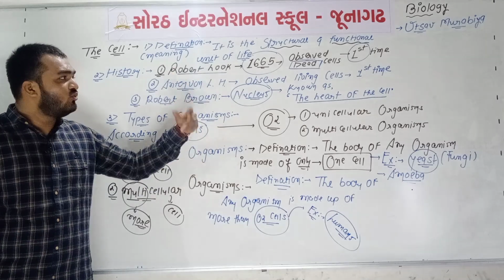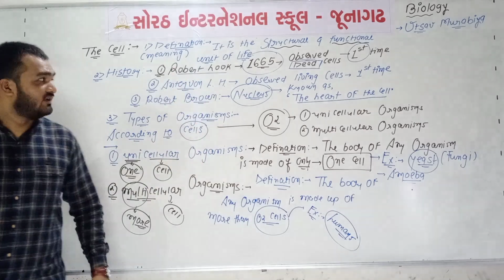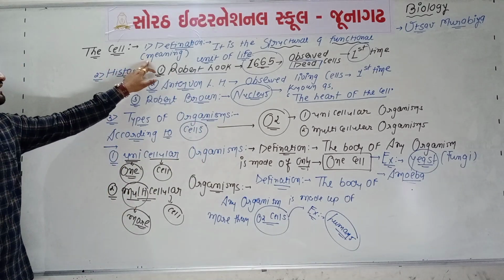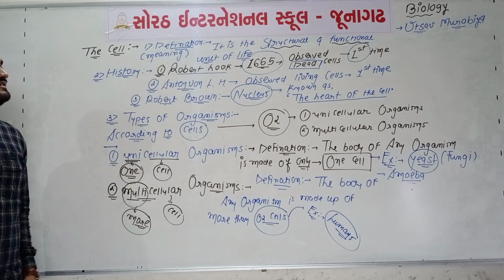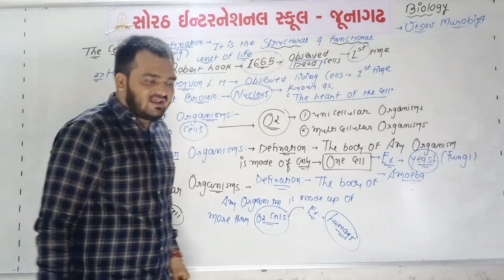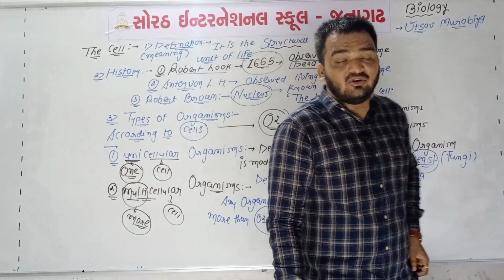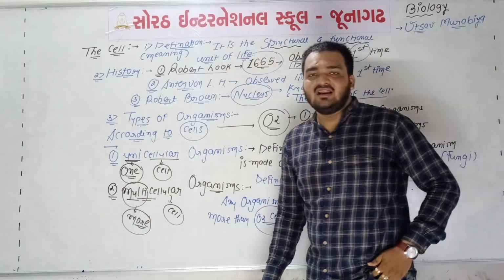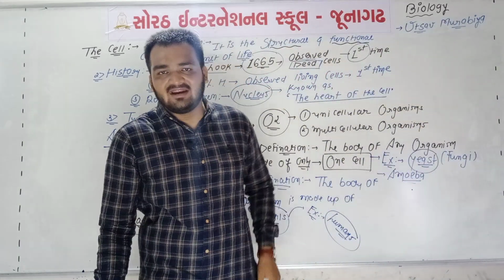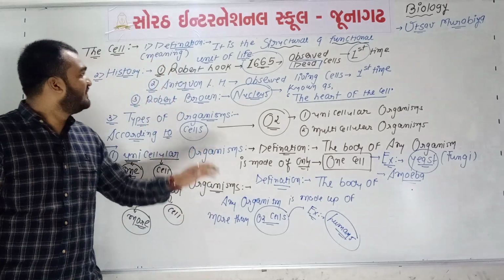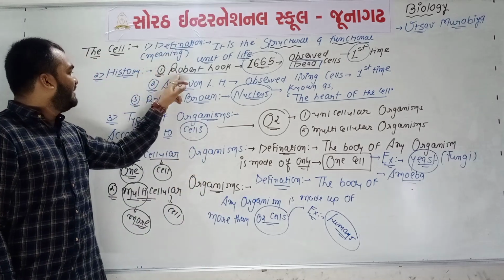So we are going to revise this portion. What is the definition of a cell? The cell is the structural and functional unit of life. Three names are there.